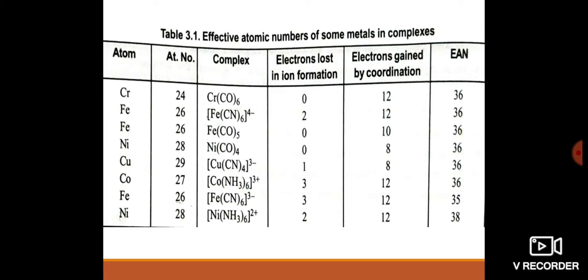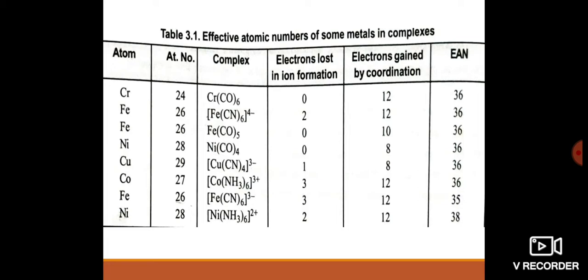Then we come to hexacyanoferrate(II). Here the net charge on the complex is -4. Since each cyanide is -1, the 6 cyanides give -6, so the iron possesses the oxidation number +2.